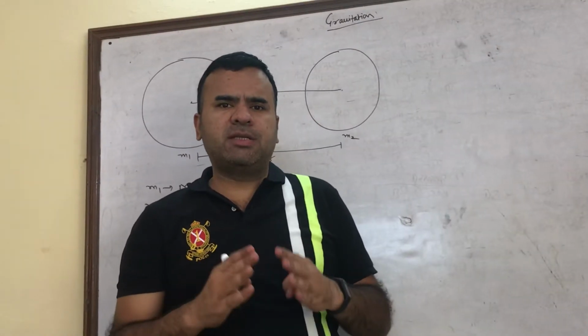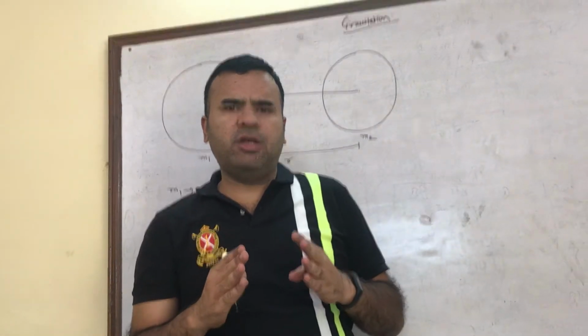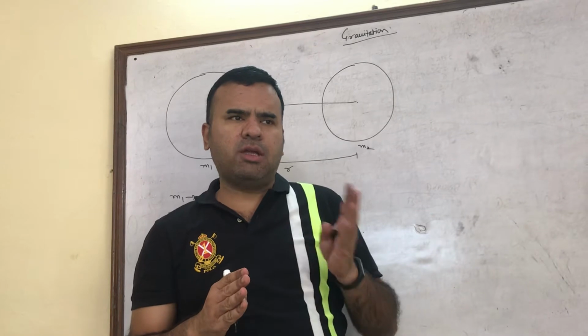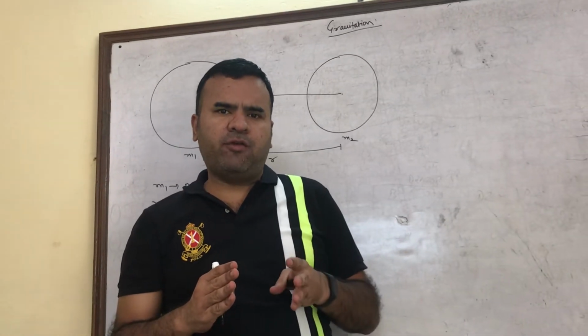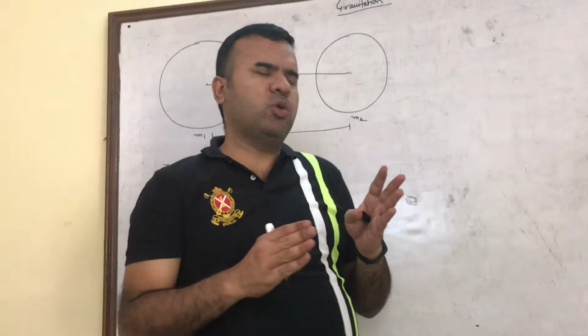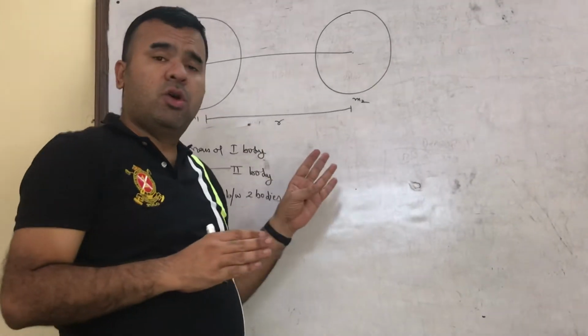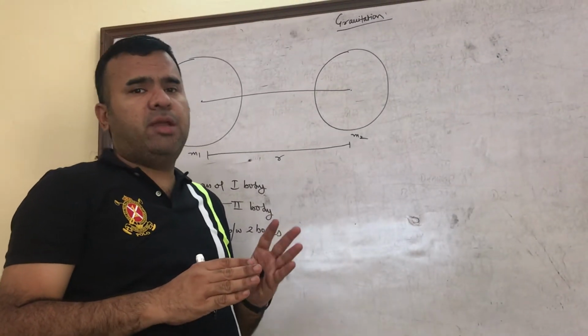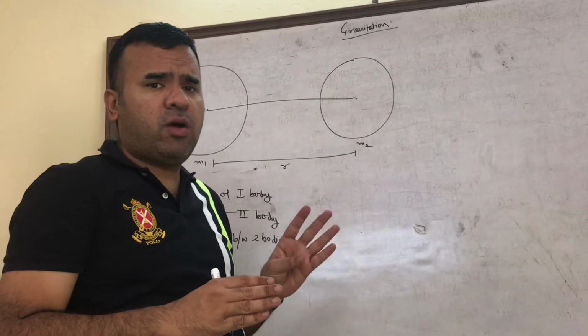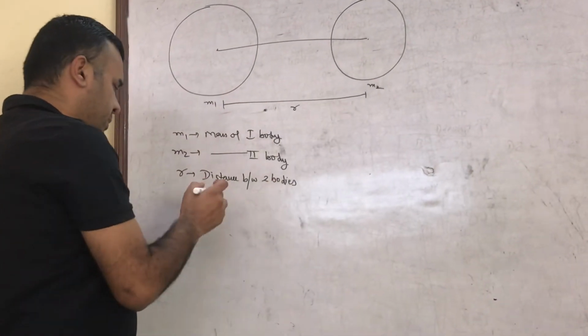gravitation. It says every object in the universe attracts other objects with a kind of force which is directly proportional to the product of masses of the two bodies and inversely proportional to the square of the distance between them.